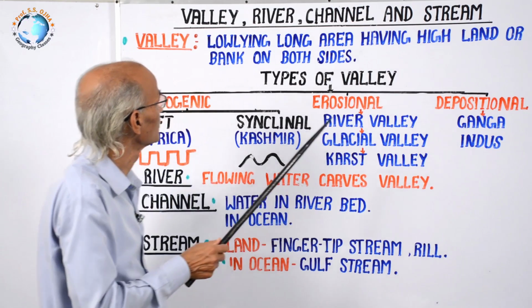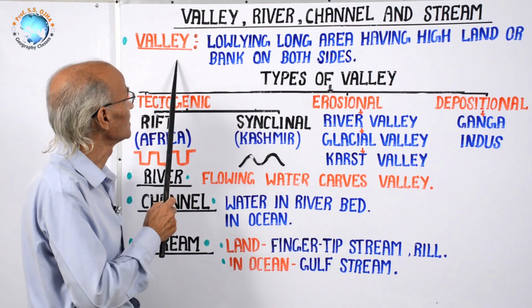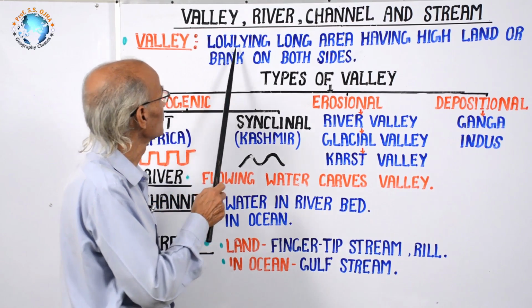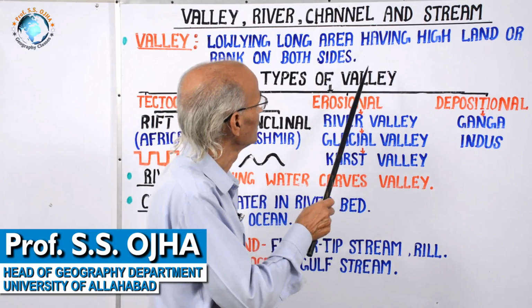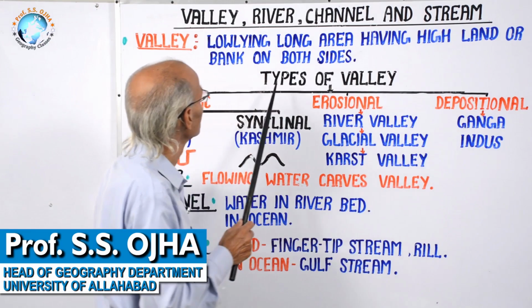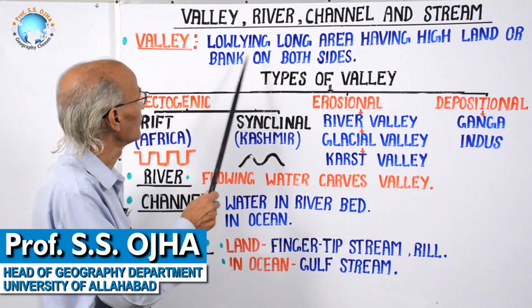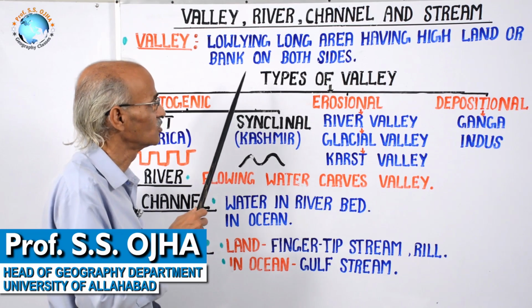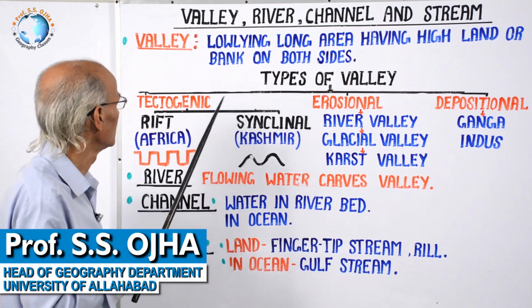Likewise, stream also. What is a valley? Let us understand its meaning and definition. A valley is a low-lying area which is long and has high land on both sides, or it has banks. So, a valley is a geomorphic feature or topography in geomorphology.